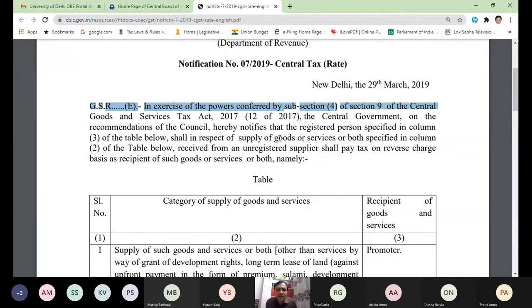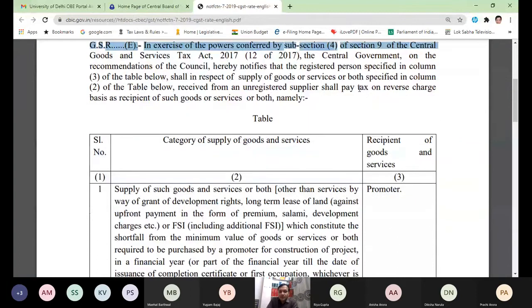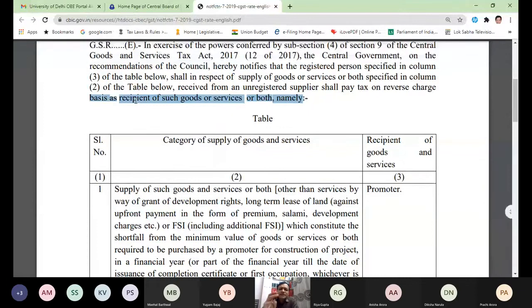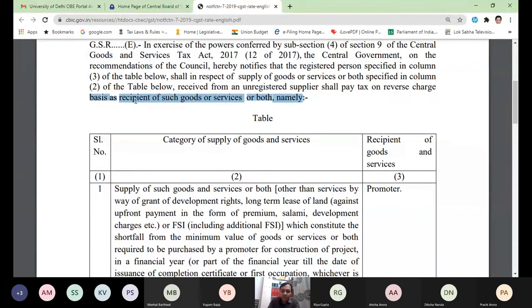So we don't have a separate notification to check which supply is covered under 9.4. We have only one notification. But the second condition is that it must be received from an unregistered supplier. Then in that case, the recipient of goods and services will pay the tax. And this list has only 3 categories right now. So 9.4 and 5.4 is very easy. There is nothing to remember basically.